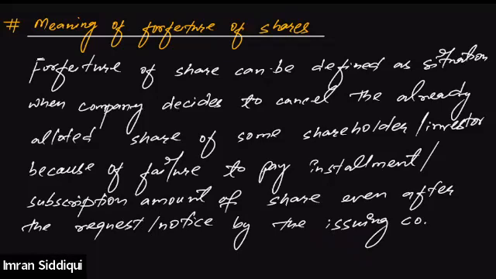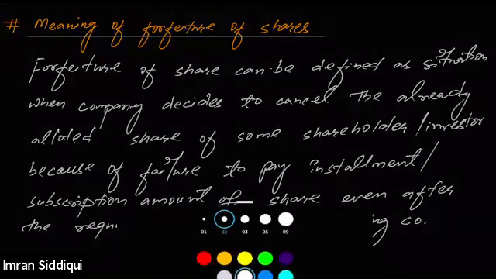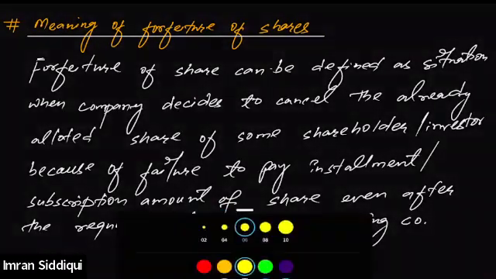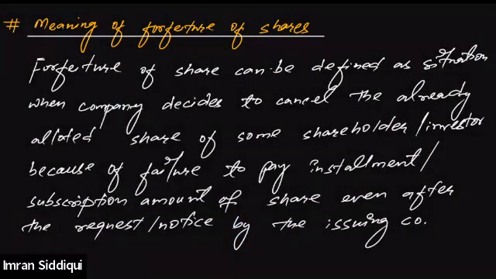All right. So see, when it comes to the meaning of forfeiture of share, we can simply call it forfeiture is basically cancellation of the already issued and allotted shares to some shareholder because of the non-payment of the subscription amount. So when a company decides to cancel the already allotted shares because of the failure to pay the subscription amount of the shares, that is called forfeiture of share.